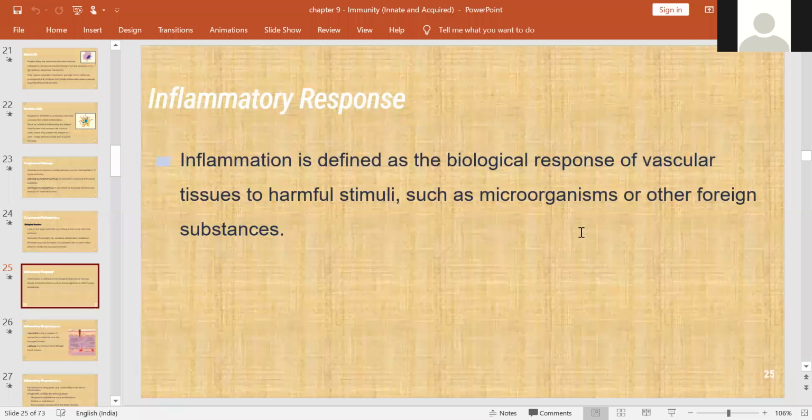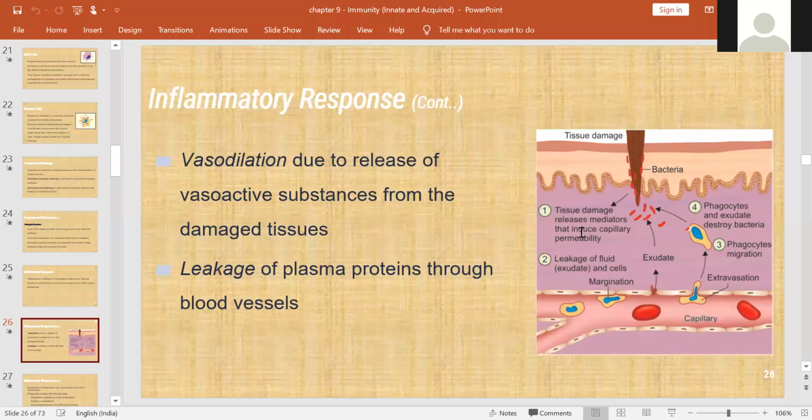So all of you know what inflammation is. It is defined as the biological response of vascular tissues to harmful stimuli such as microorganisms or other foreign substances. So after inflammation, there will be vasodilatation. This helps in release of vasoactive substances from damaged tissues, and there will be a leakage of plasma proteins through blood vessels.